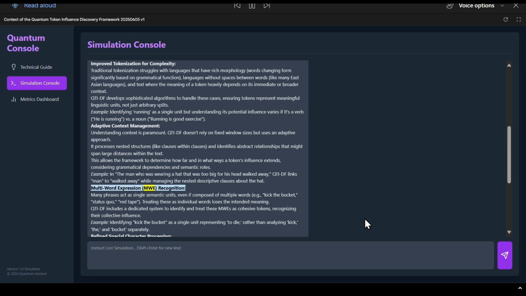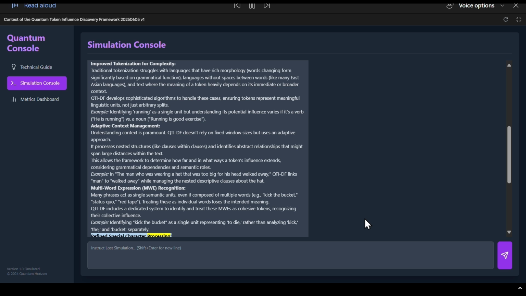Multi-word expression, MWE, recognition. Many phrases act as single semantic units, even if composed of multiple words, e.g., kick the bucket, status quo, red tape. Treating these as individual words loses the intended meaning. QTIDF includes a dedicated system to identify and treat these MWEs as cohesive tokens, recognizing their collective influence. Example, identifying kick the bucket as a single unit representing to die, rather than analyzing kick, the, and bucket separately.